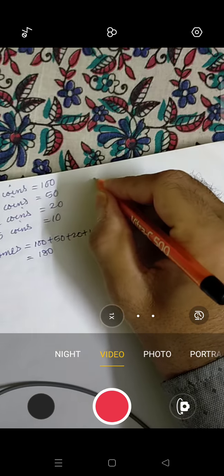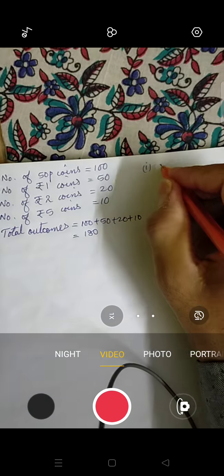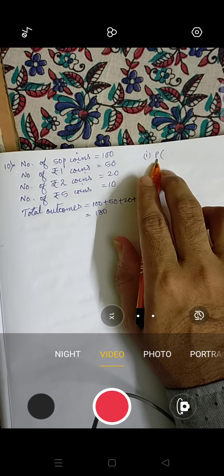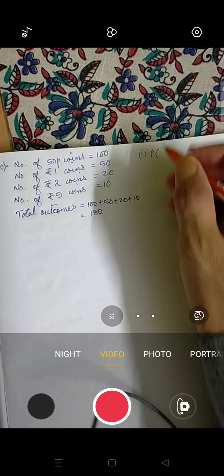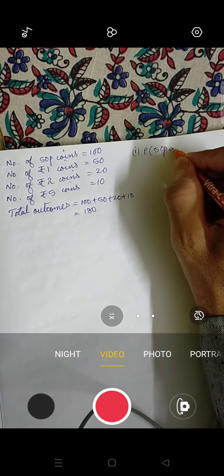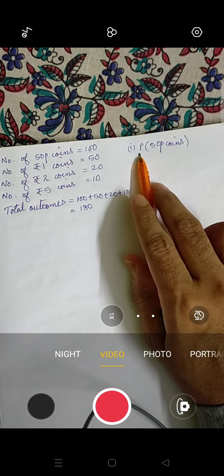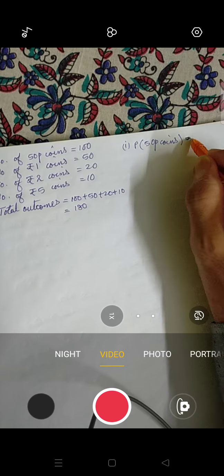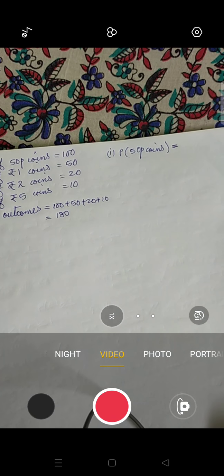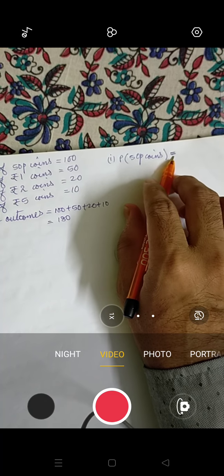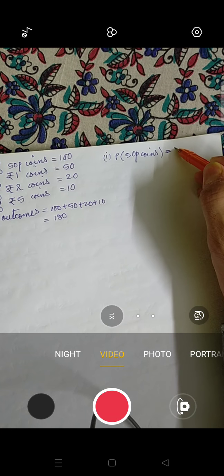So we'll write this way, question number 1, probability of 50 paisa coins equals to. We will always write the formula first.